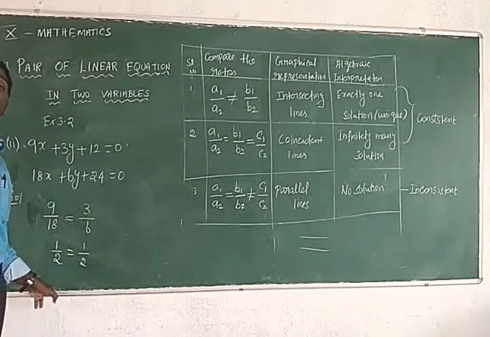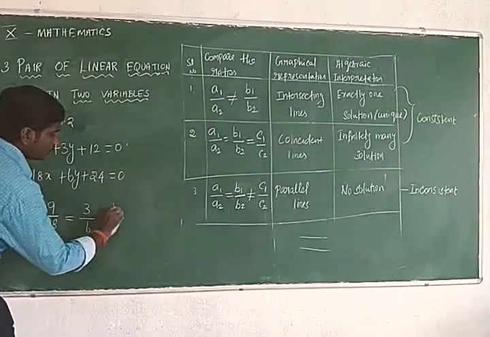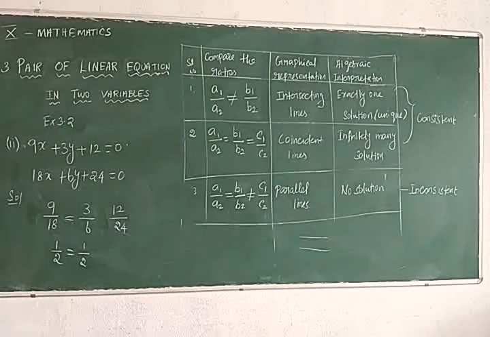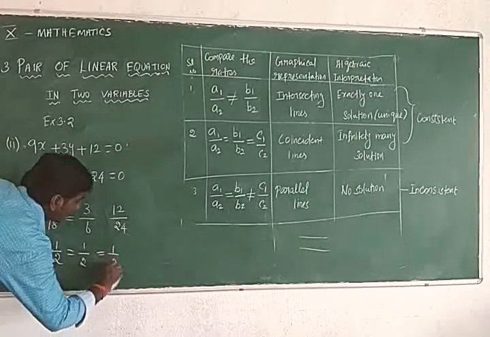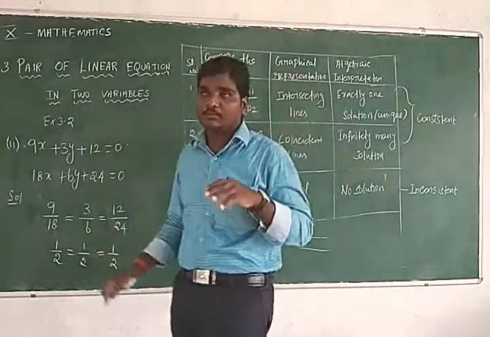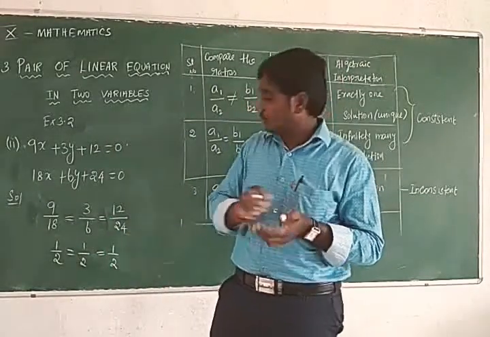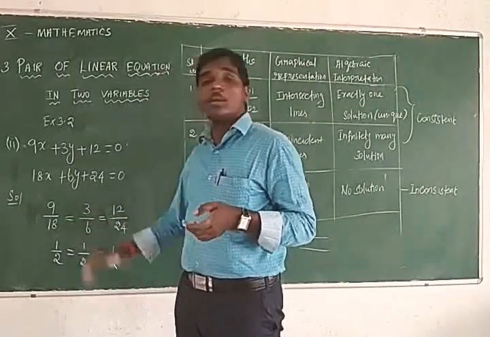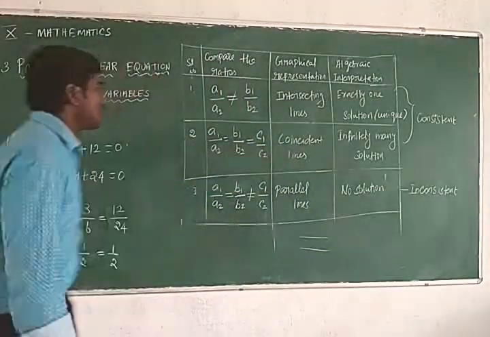If the first two are equal, next you check the last one. The last one is 12 by 24. 1 twelve is 12, 2 twelves are 24, so 1 by 2. It is also equal. Here we can simplify, so we divide. 9 by 18 is 1 by 2, 3 by 6 is 1 by 2, 12 by 24 is 1 by 2. So all are equal. If all are equal, the lines coincide.